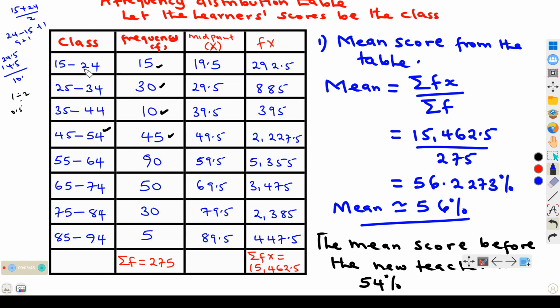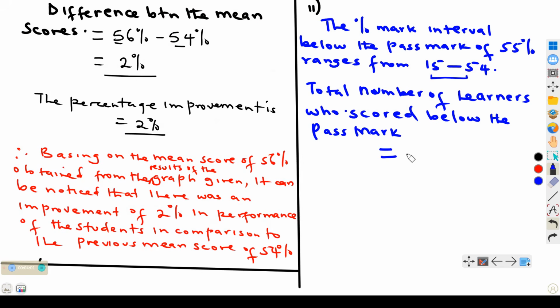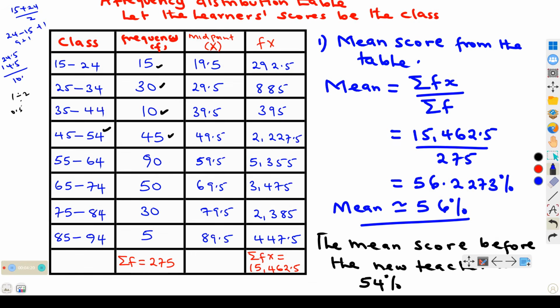We have 15, those who got from 15 to 24. We have 30, we have 10, and 45. So we shall add those: 15 with 30 with 10 and lastly 45. Those are the students who scored below 55. That is 15 plus 30 plus 10 plus 45.